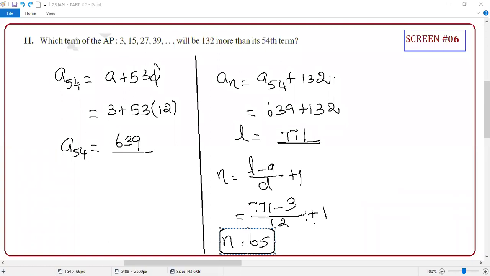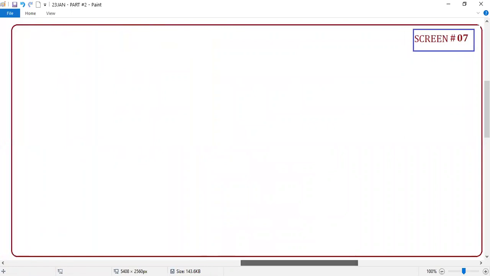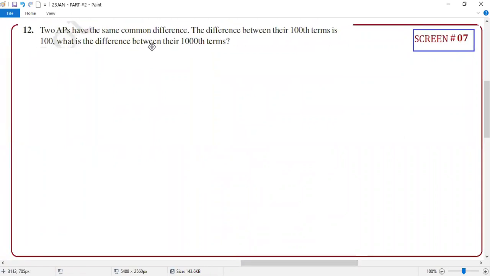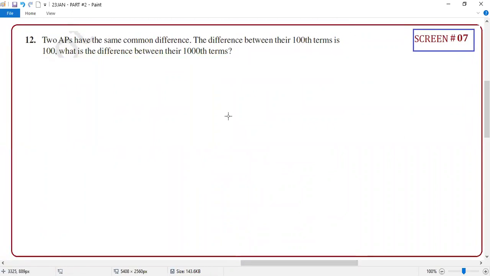Right. Next is also easy, but many times when I'm teaching this question, it is a very popular, doubted question. Students ask me, but it's just a property, student, just a property. Guys, two APs with the same common difference. If the difference between their 100th terms is 100, then the difference between their 1000th terms is what? Again 100 only, not 1000.